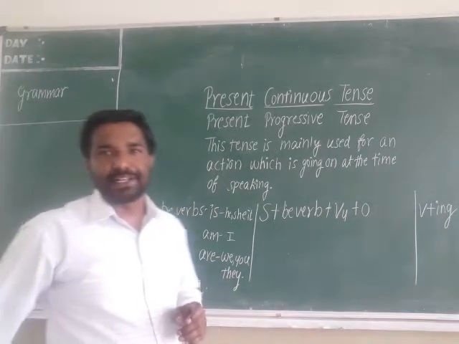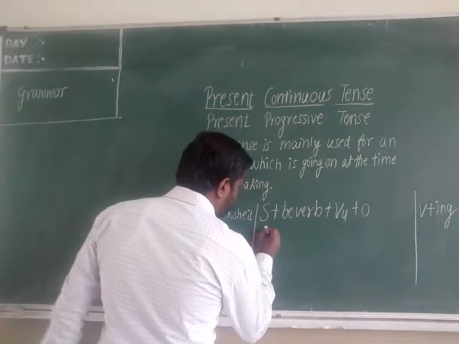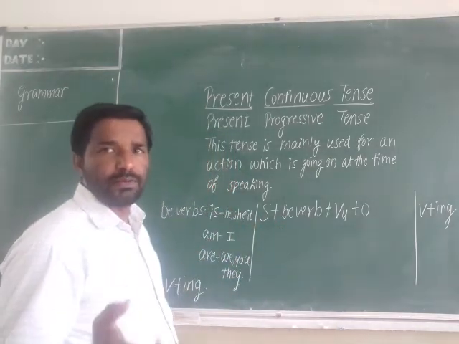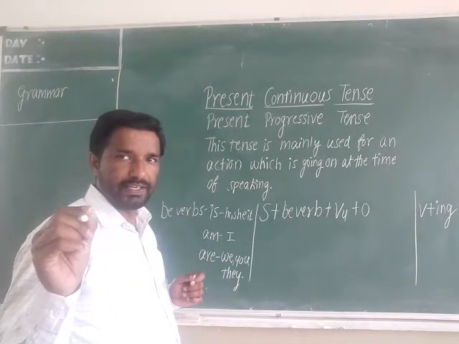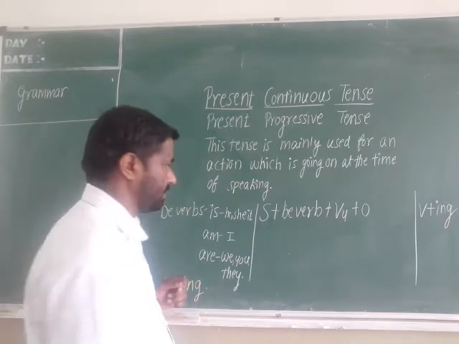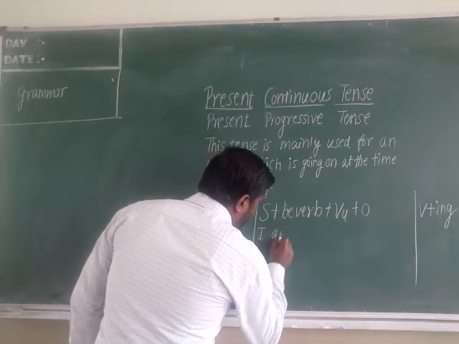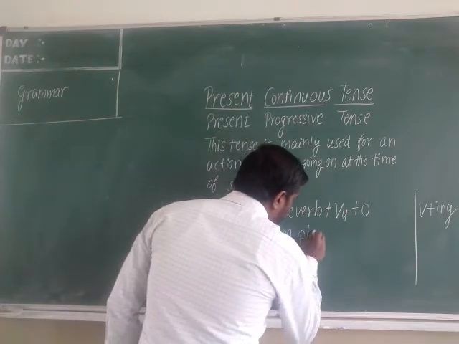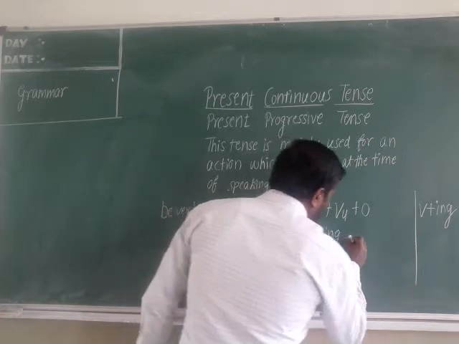Now let us see some examples for this. Previously we have taken the example: He plays cricket. I play cricket. Now see here. I am playing cricket.